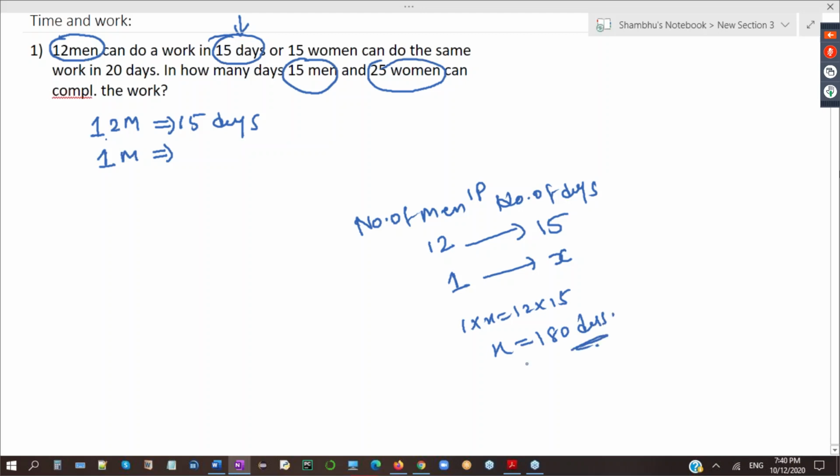For this I told you chain rule. You know things but you are answering wrong. Okay, fine. So here one man will do this work in 180 days. Obviously 12 men are taking 15 days, which is huge. If that big work I give to one person only, obviously he will take so many days, because he has to do that many persons' work alone. So he will take 180 days. Any doubt, anyone?